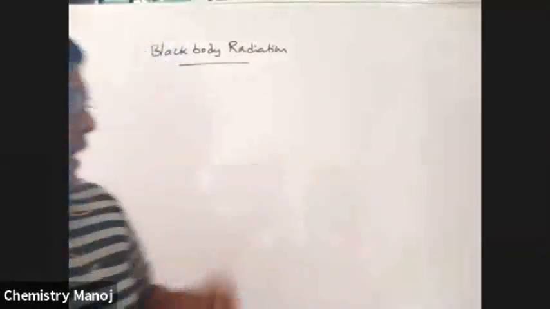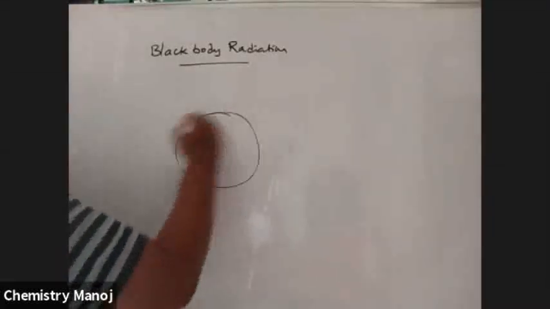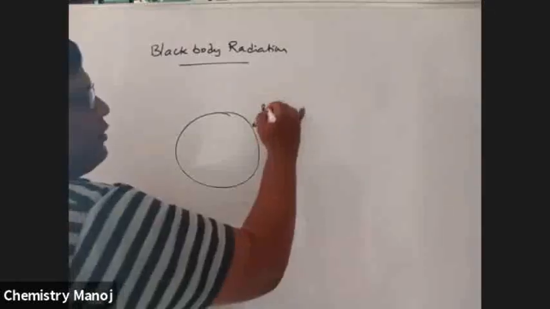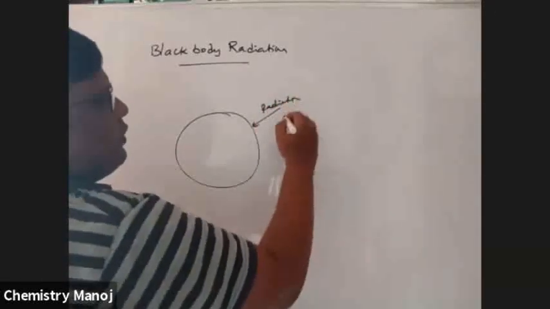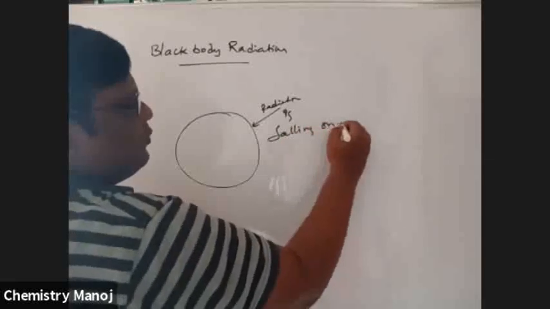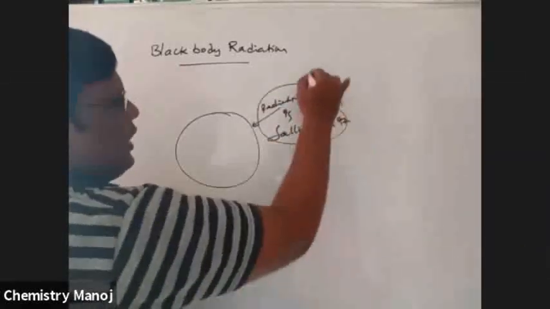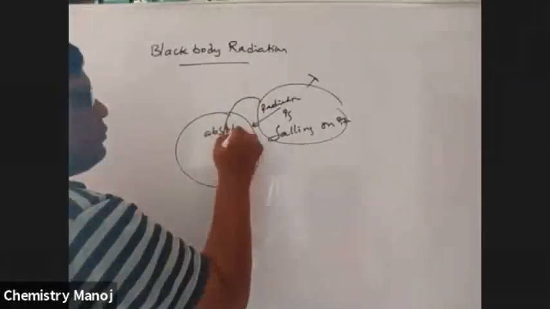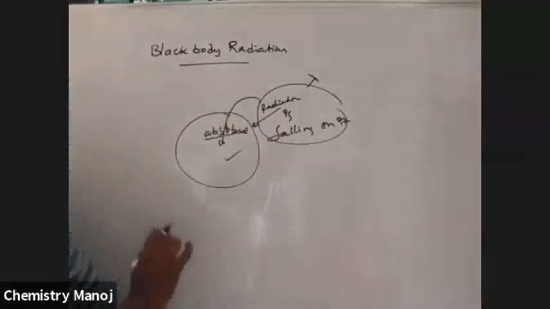For example, let us take a body with radiation falling on it. All the radiation and all the wavelengths present in it are completely absorbed by this body.